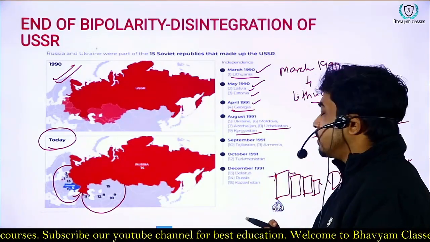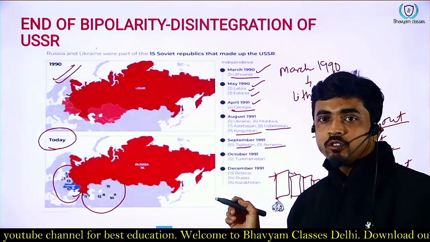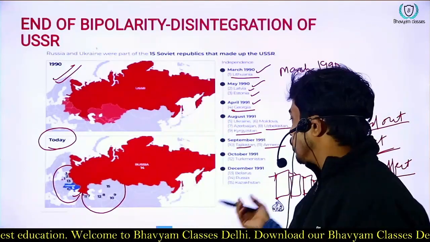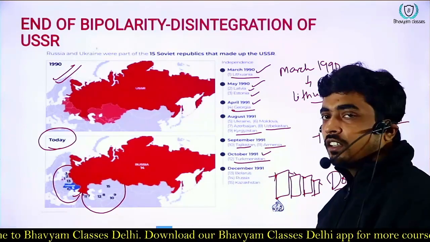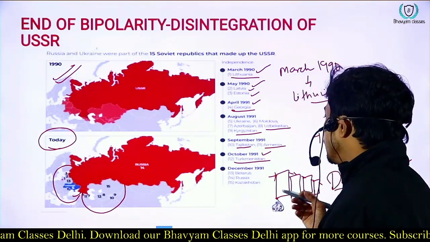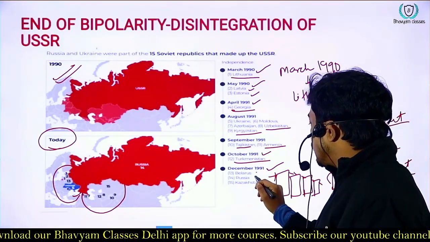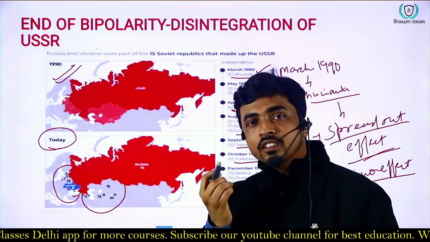Apart from that, in September 1999, Tajikistan and Armenia also got independence from the Soviet Union. In October 1919, Turkmenistan emerged as a new independent nation. In December 1999, Belarus, Russia, and Kazakhstan emerged as new independent nations.